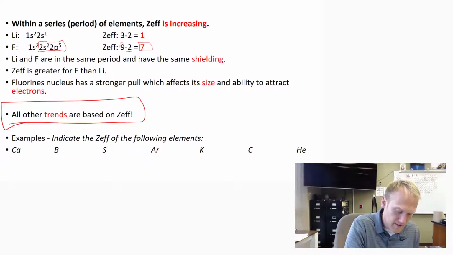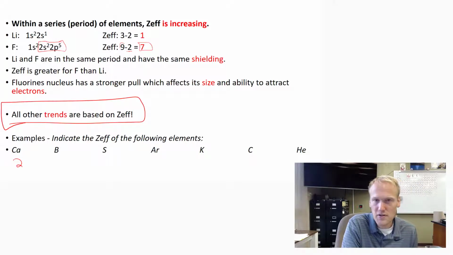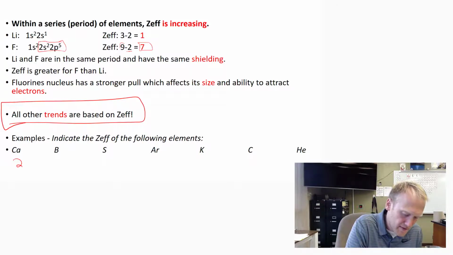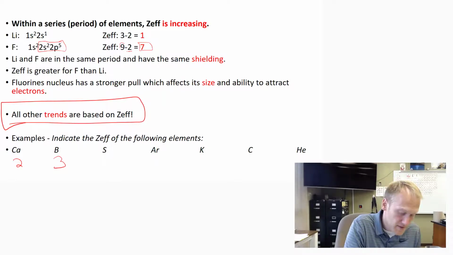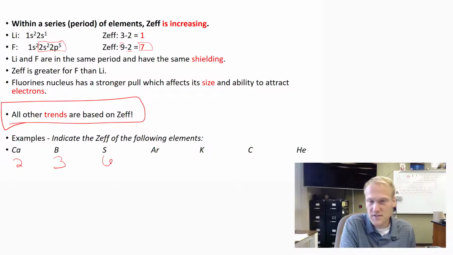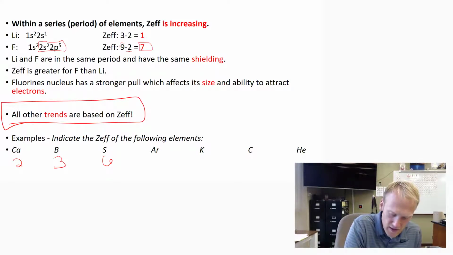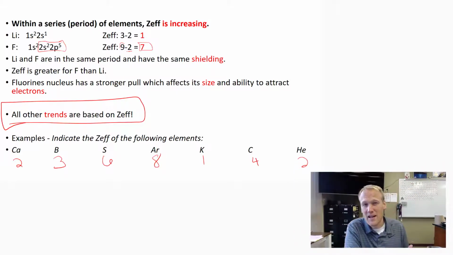It's important to know how to calculate ZEF, but the easiest way is just to identify it based on the column number. So for instance, calcium's in the 2nd column, so its ZEF is 2. Boron has 3 valence electrons, so it has a ZEF of 3. Sulfur has 6 valence electrons, so its ZEF is 6. Argon is a noble gas, its ZEF is 8. Potassium would be 1, carbon would be 4. Helium's ZEF would actually be 2, because helium doesn't have any inner electrons. But this would also mean that there's no shielding, and it's what makes helium a very strong atom.